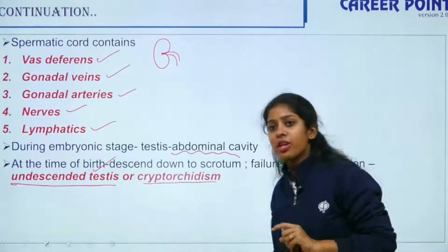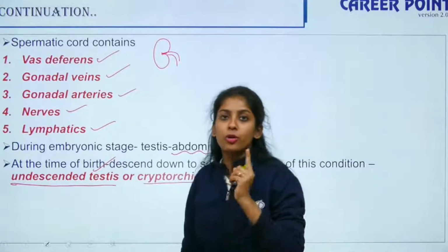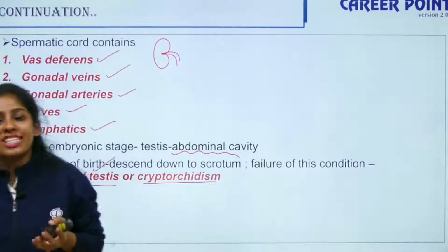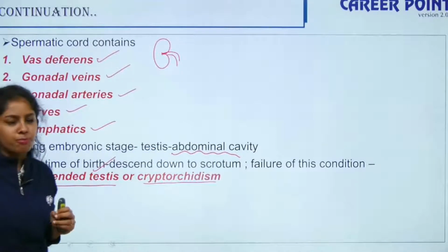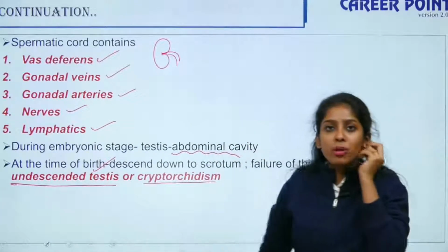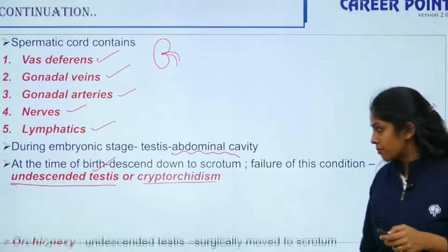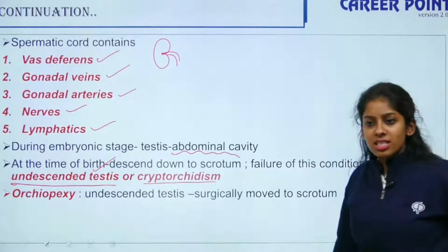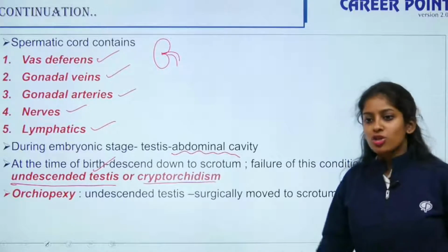Such a testis will not be able to produce sperms properly because it will not have a low internal temperature, so the male will not be able to produce sperms. There is another term, orchiopexy.